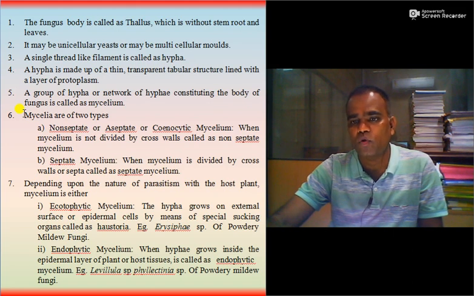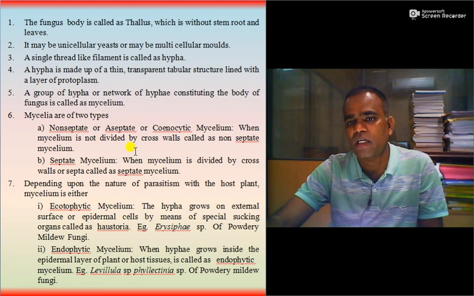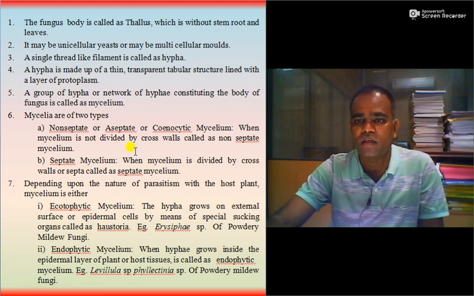And the mycelium are of two types. One is non-septate mycelium, which is also called as aseptate or coenocytic mycelium, and second one is septate mycelium. If the mycelium is not having cross walls, then it is called as non-septate, aseptate or coenocytic mycelium. While when mycelium is divided by cross walls, then it is called as septate mycelium. Non-septate types of mycelium are mainly present in lower fungi, and septate mycelium are present in higher fungi.